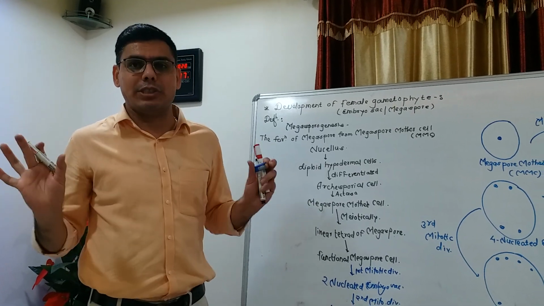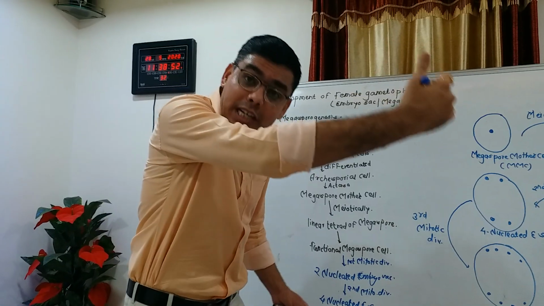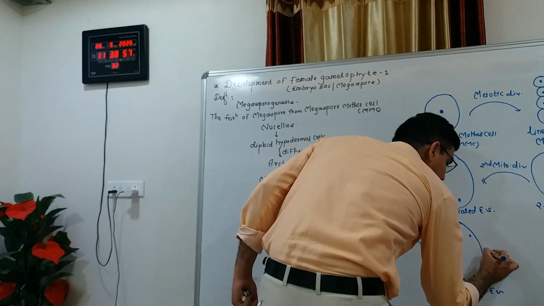both polar ends. Out of these, one nucleus from each group comes to the center.